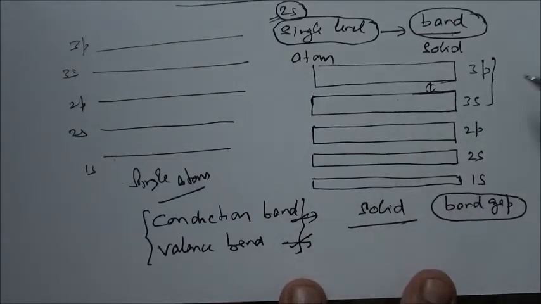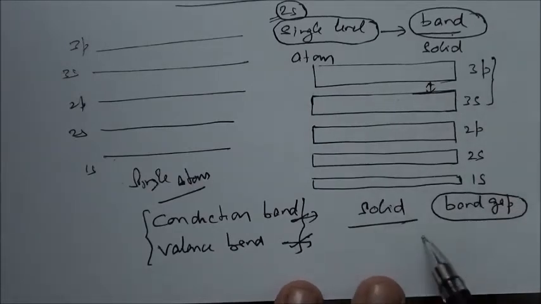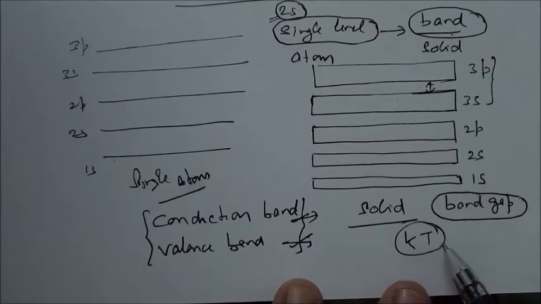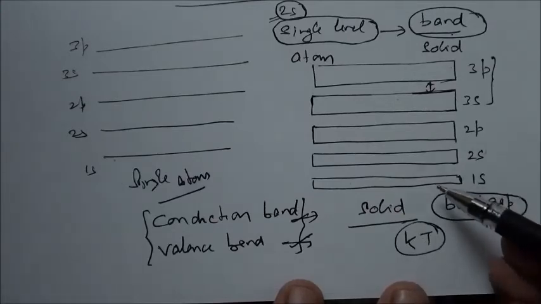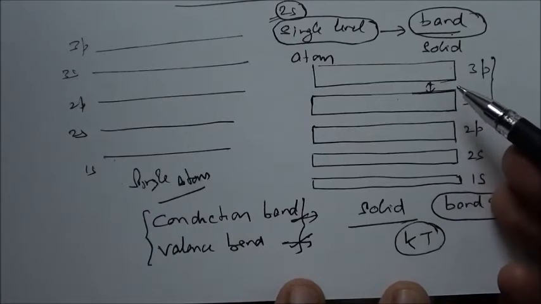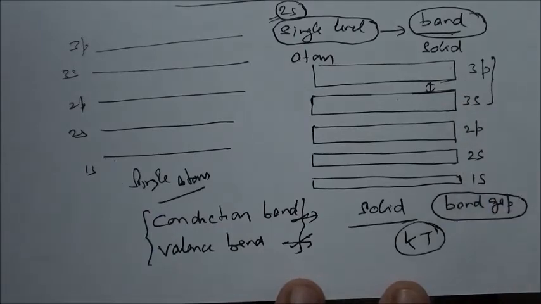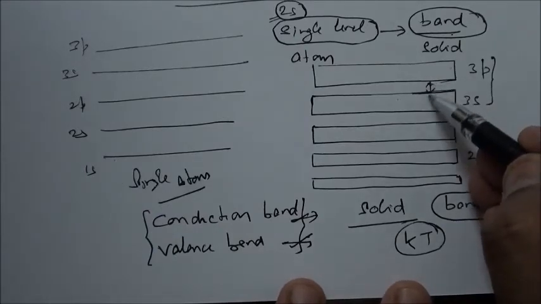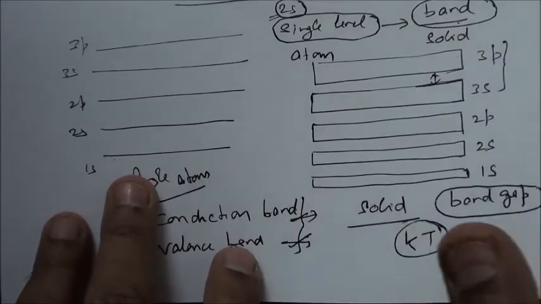Now, conduction will depend on the value of this. At room temperature, what is the energy available? kT, where k is Boltzmann constant and T is the temperature. And this value is quite small. So at room temperature, it's not possible that the electrons move to the higher state and start moving. Anyway, now depending on this value of the band gap,